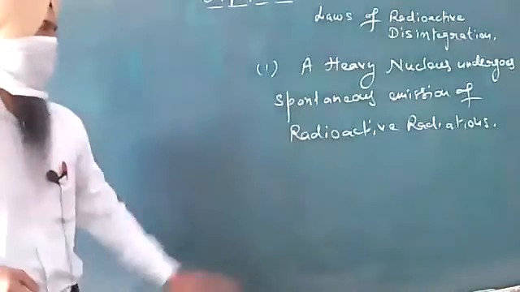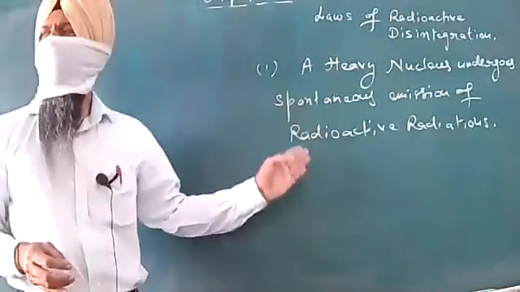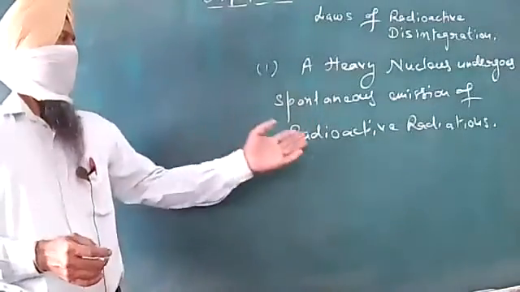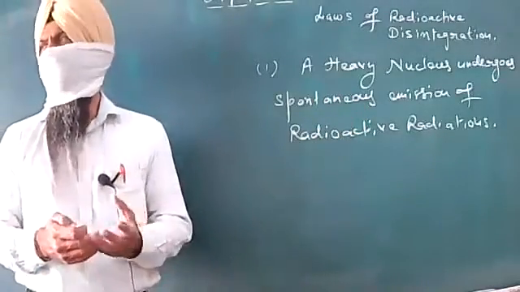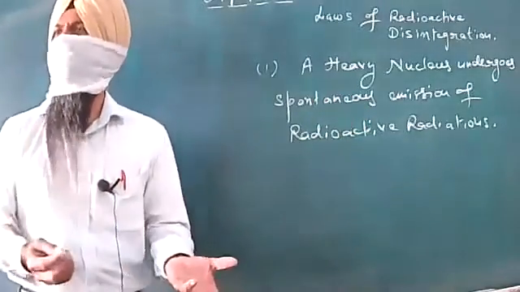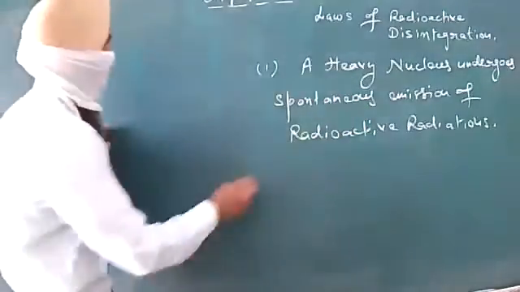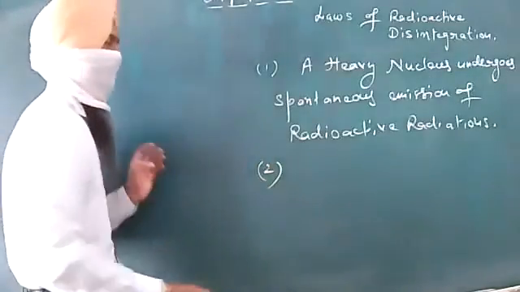Now, after this start of the emission of the radioactive radiations, we must know the different types of emissions. We have already discussed them, so I will go through them briefly.